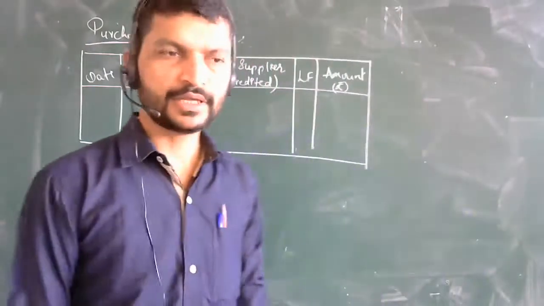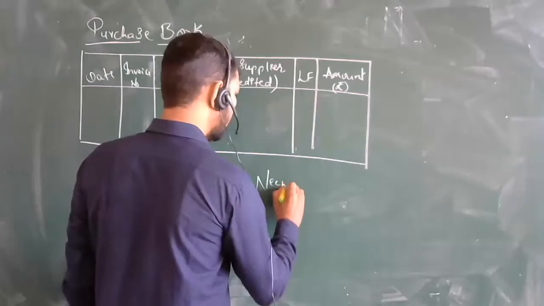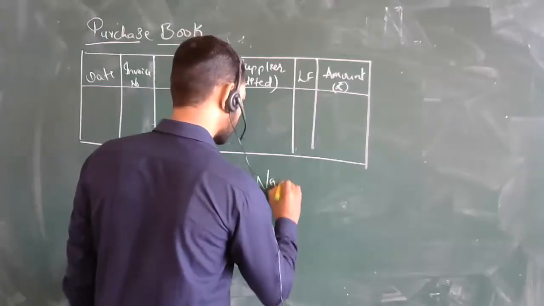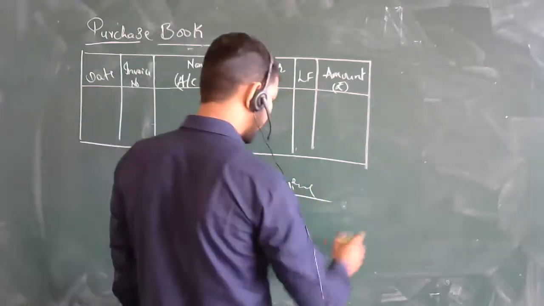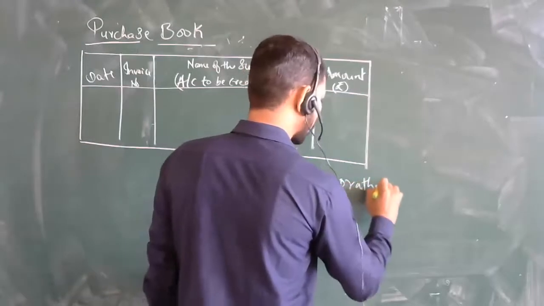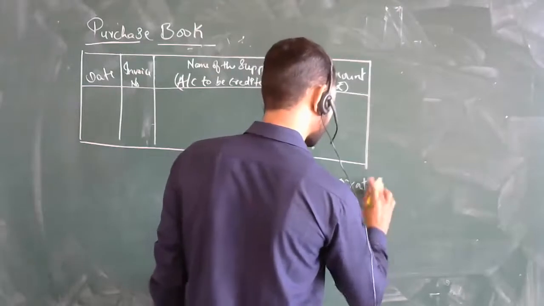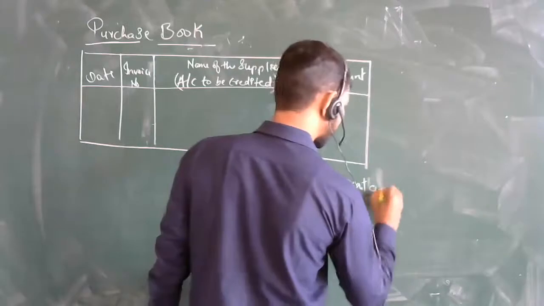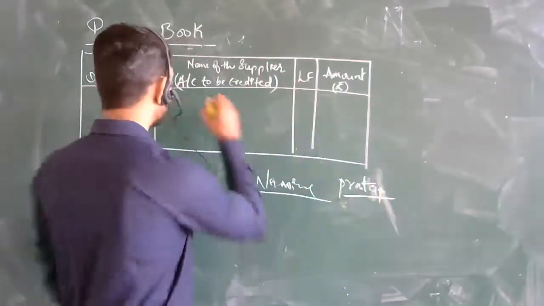Just like Namin, or any name, Pratap. See, these are the names we will be recording here.